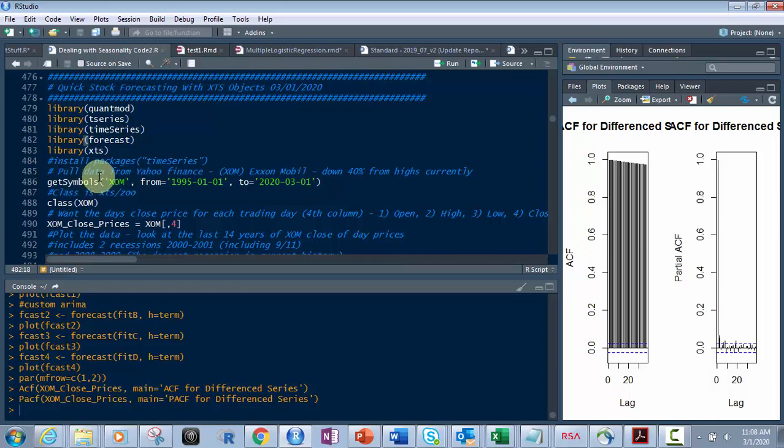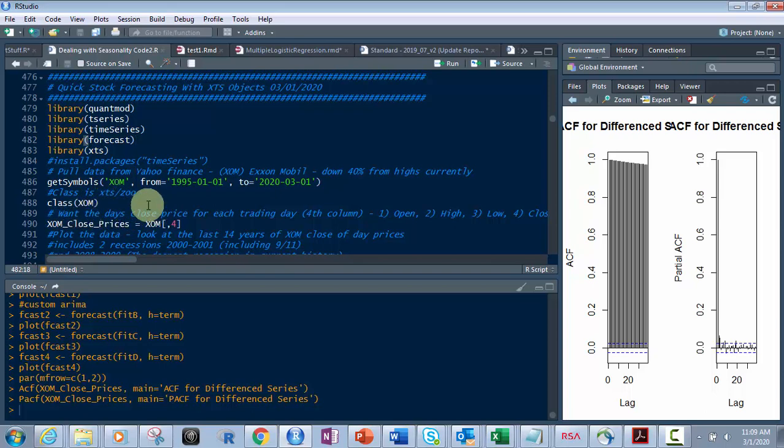Okay, and so I'm pulling that all back. I use the getSymbols function, in this case for XOM. If I spell it incorrectly or put something else in, I'll pull a different stock in. I don't want to do that right now. So I pull that in, and then right after that comes in, I do a class on it. I want to make sure the data came in correctly. You're going to see that it is class xts zoo. That's what it's going to say. That's where we use this xts package to work with it. Make sure that it says that.